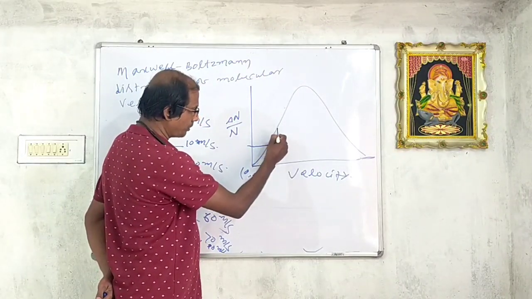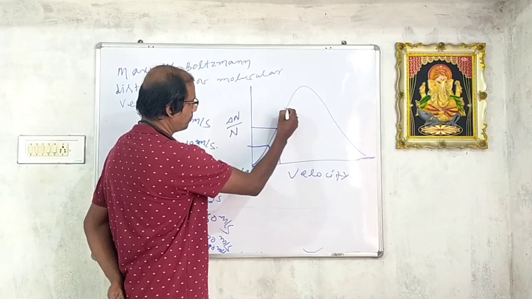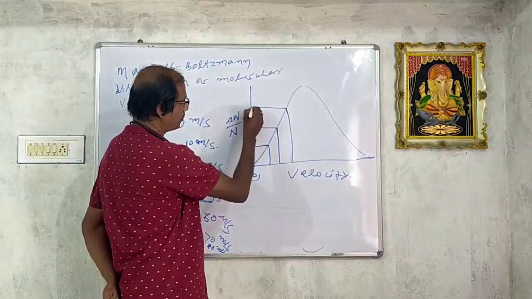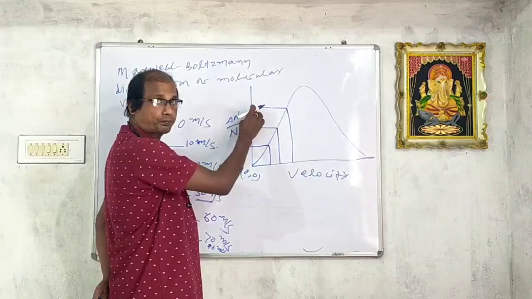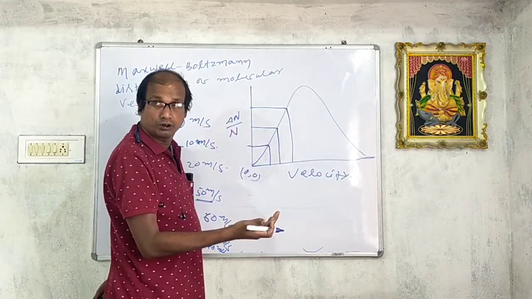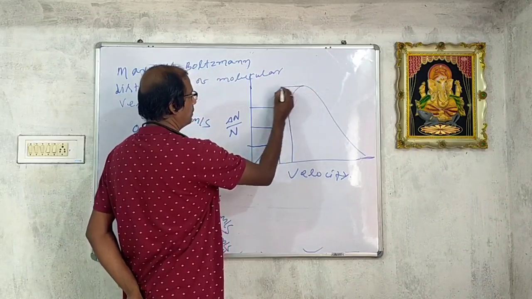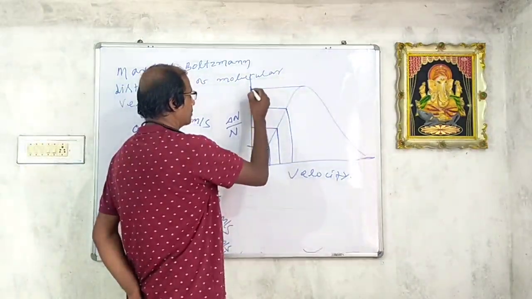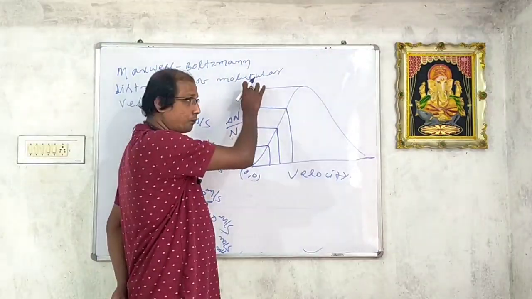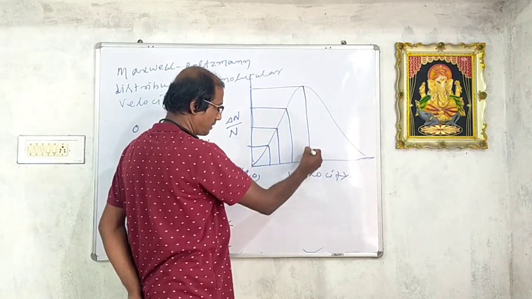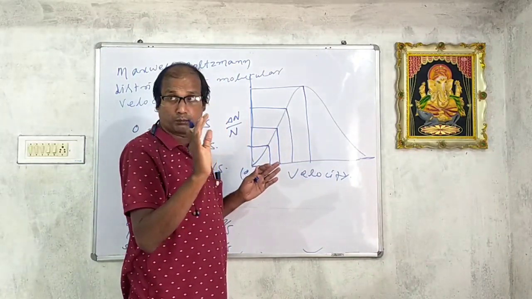Now on further increase in velocity, the number of molecules increases. At this point the velocity is this, and the molecules will be this. As the velocity increases, the fraction of molecules increases. Now see, this is the peak of the curve. At this point, this is the maximum number of molecules. Which velocity do they possess? This velocity is not maximum.